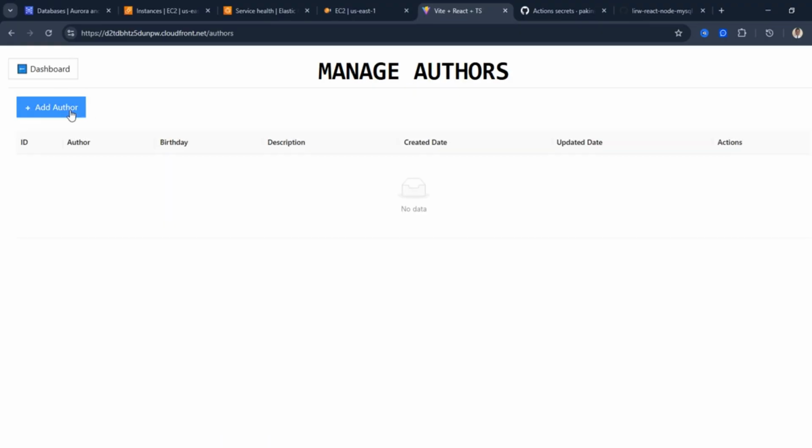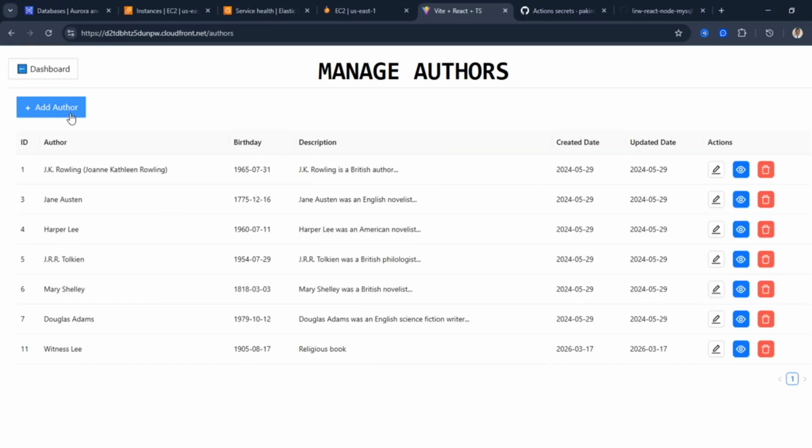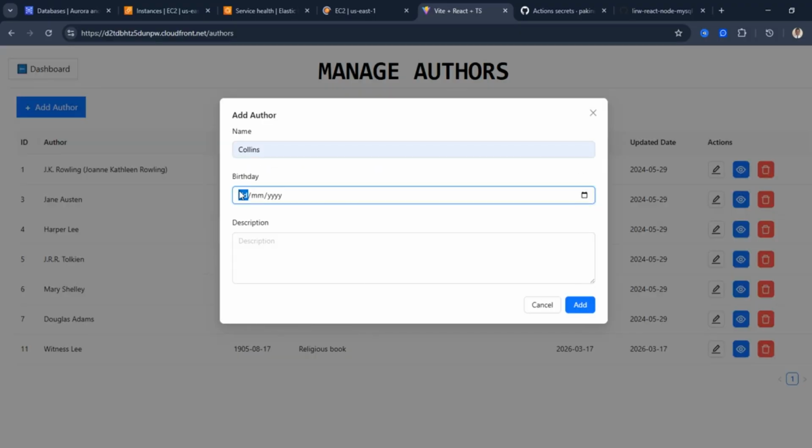So first of all, these are authors that are inside the database already. Let's assume I want to add a new author. Let's call his name Collins. Let's say this guy was born, let me just put 1990. Okay. And let's say it's a great author. Great author. So we've added the author.